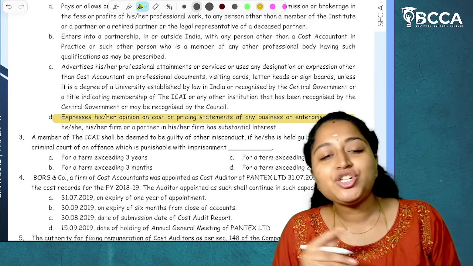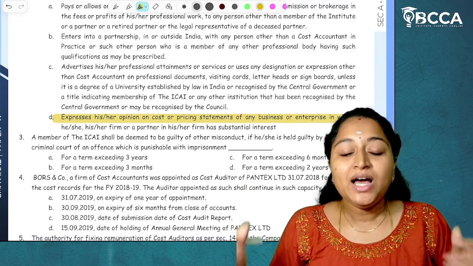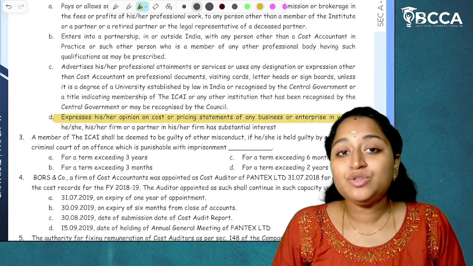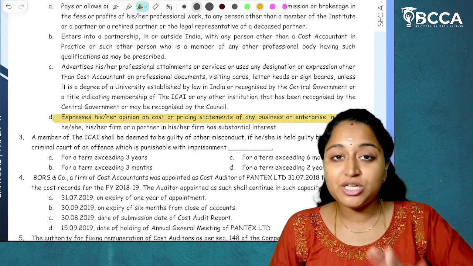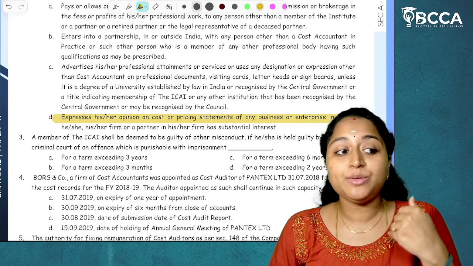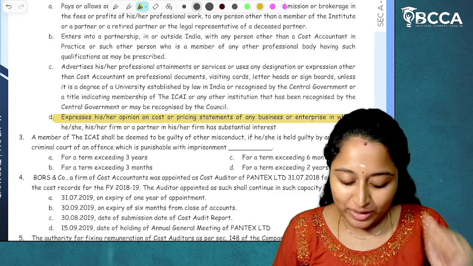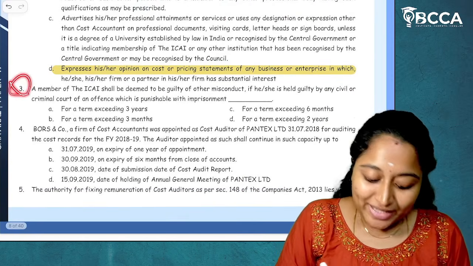So because of which at least once you have to go through the professional misconducts. Now, if you ask me, these MCQs haven't been tested so far. This was the MCQs in 2016 syllabus and related to professional misconduct also. There wasn't any question so far. It may be tested, may not be tested. Don't worry. Moving on to next question number 3.